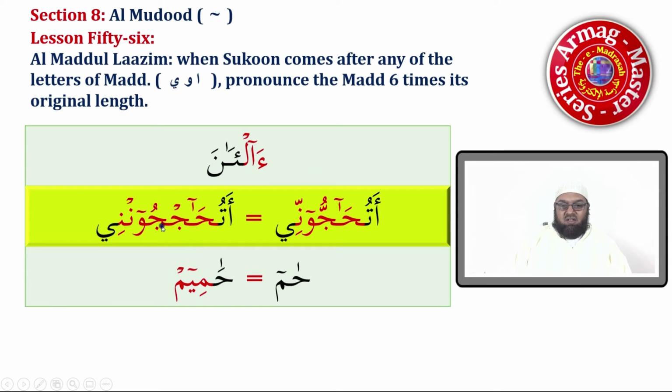Rather than writing 2 jim like how we were talking about it in shadda, we remove 1 jim, the sukoon one, and then we put shadda on this jim. We write 1 jim and we put shadda over it. So in the letter that got shadda, there is a letter with sukoon, the same letter. So here we have the sukoon in the noon comes after the long vowel waw. So we have to stretch it. Again here, the sukoon in the jim comes after the long vowel alif.